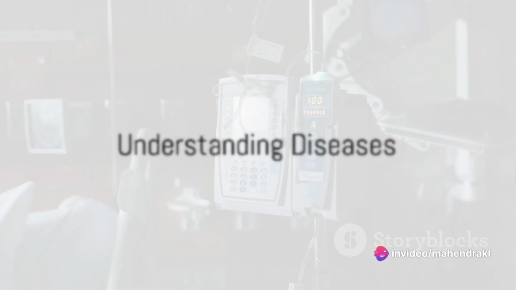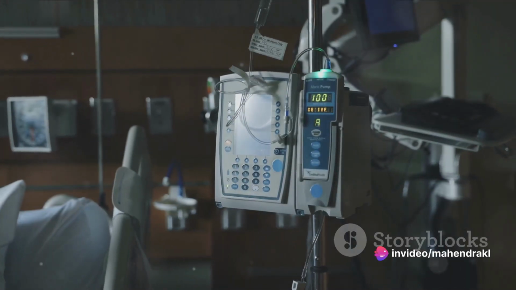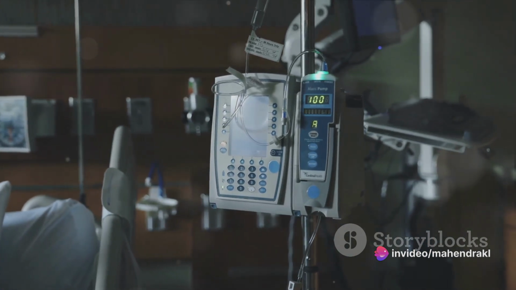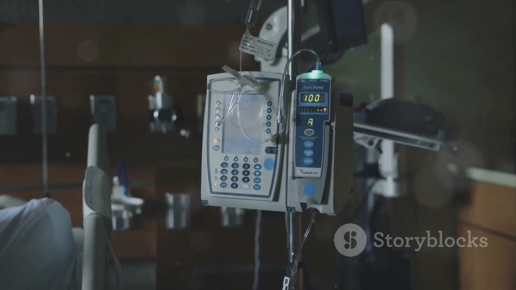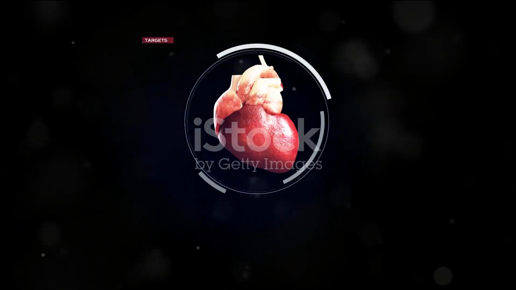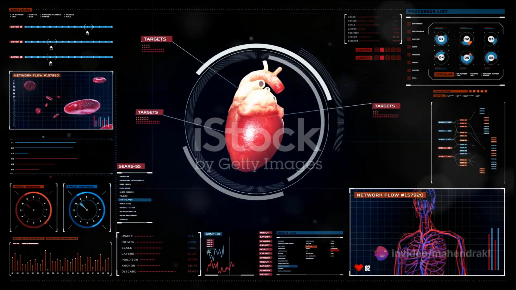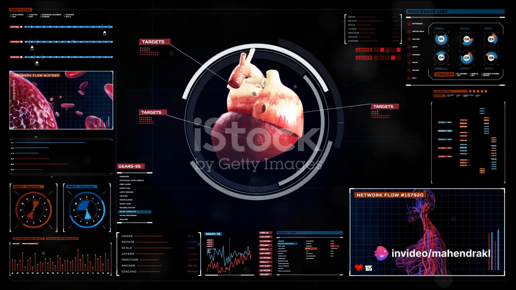What do you picture when you hear the term disease? Perhaps it's a physical ailment or a mental disorder. In actuality, a disease can be defined as any disturbance in the normal functioning of the body. Some diseases affect only a specific organ system, while others affect the entire body.